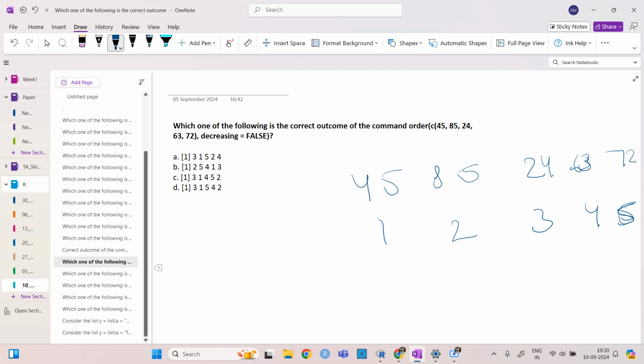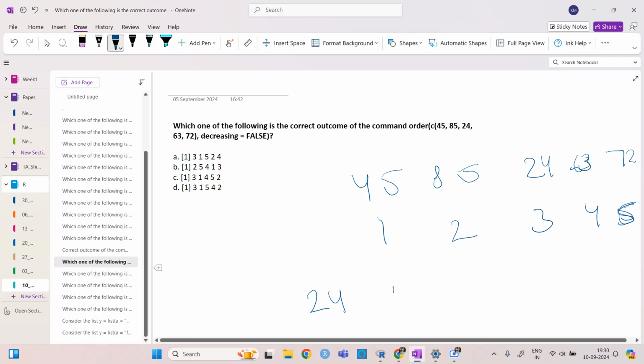Okay. The decreasing was false, right? So the y would be in increasing order. So it will be like 24, 45, 63, 72, and 45. Right? So I think it will be option C. 3 and then 1 and then 4, then 5, 2. Okay, so C1 will be correct because decreasing is false here, right?